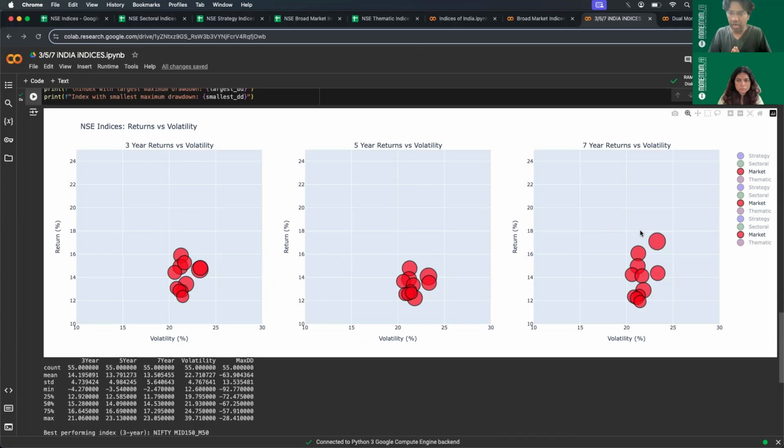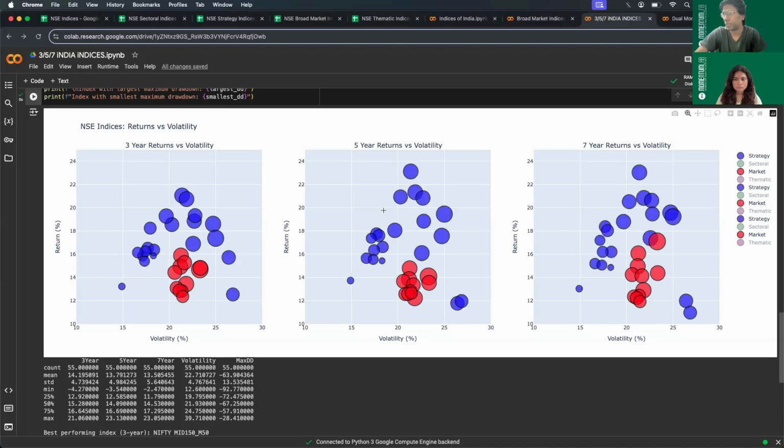But in general, market cap indices more or less are clustered together and have a similar, if not the same, but at least a similar band of risk reward profile. So that's what we can see in terms of market cap. So now we have seen the market indices. Now let's add strategy or factor indices and do the comparison.